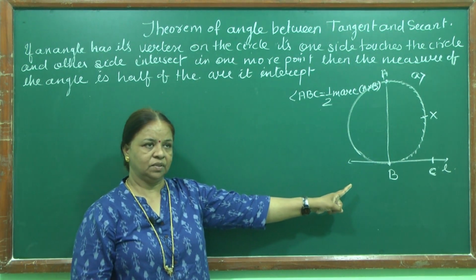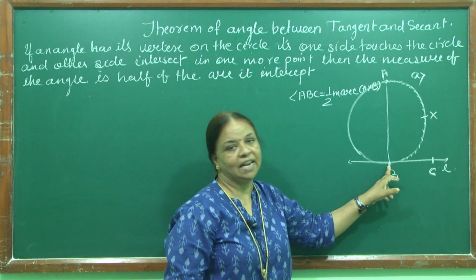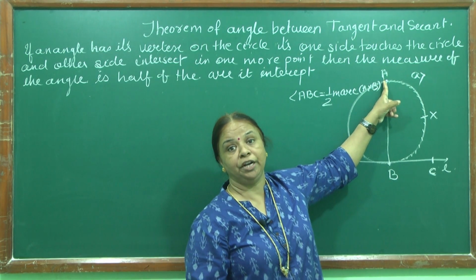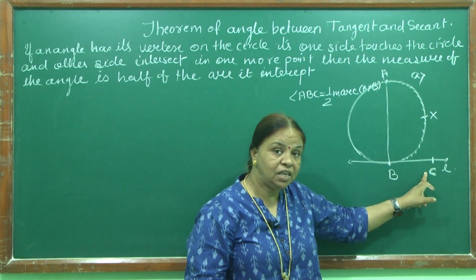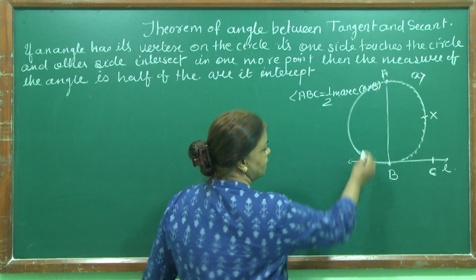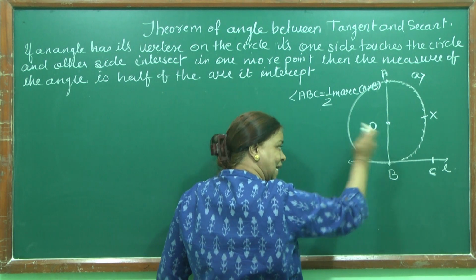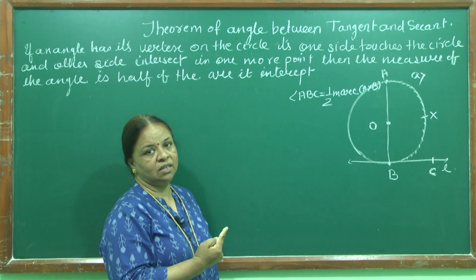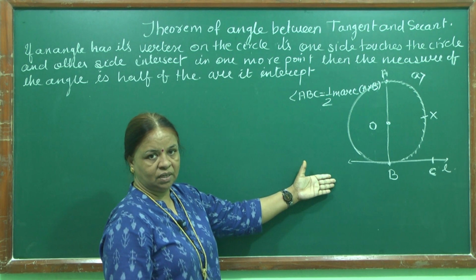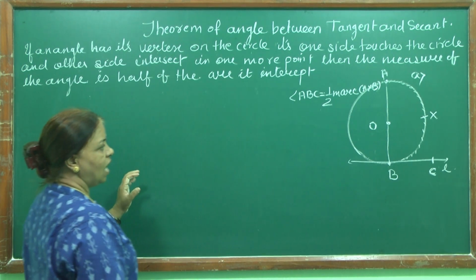This is one diagram. As the theorem says, if the vertex of the angle lies on the circle and the other side touches the circle at one more point, then the angle will be equal to half of the measure of the arc it intercepts. Here, the center of the circle is lying on one of the sides of the angle. One more case can be there. Let us discuss this diagram, then we will go for the other case. Now how can we prove it?